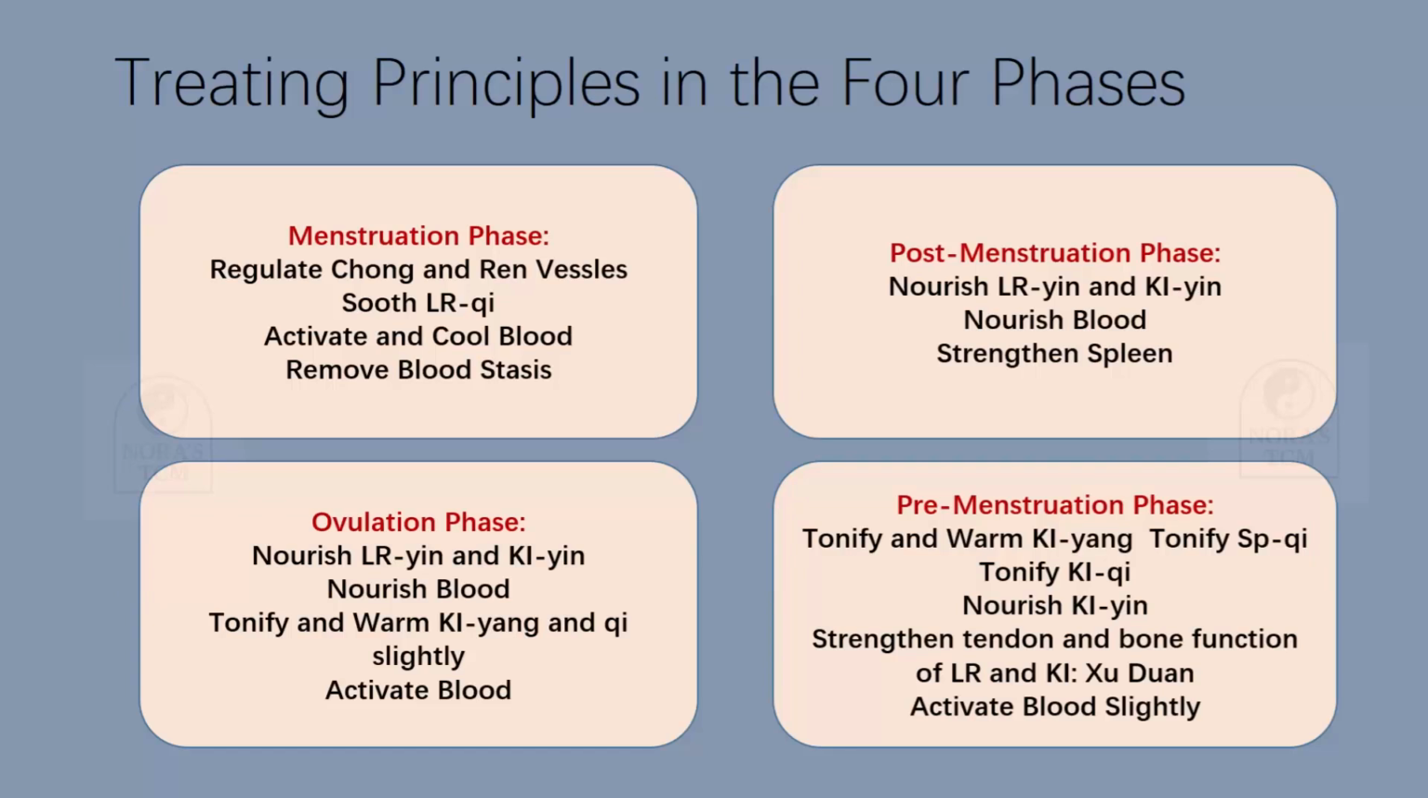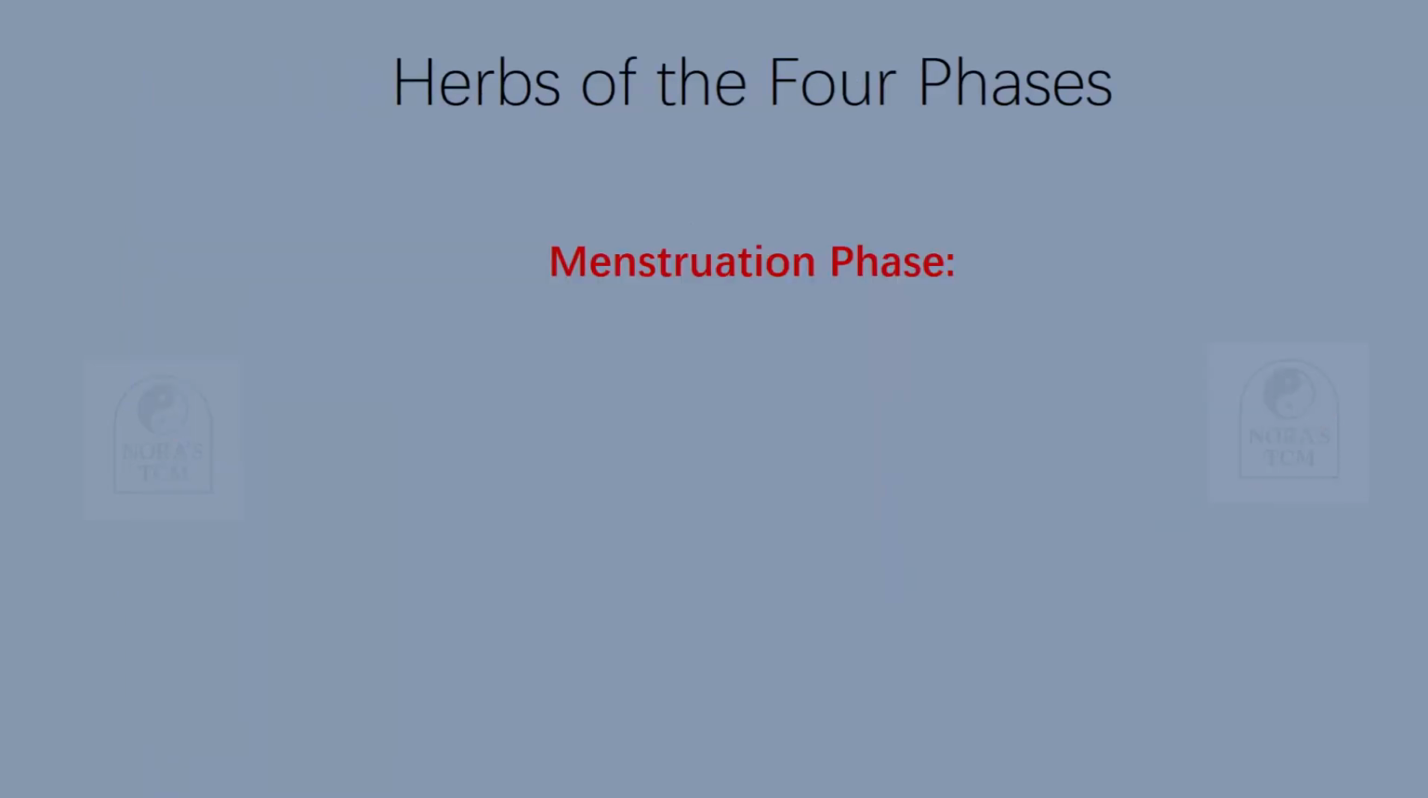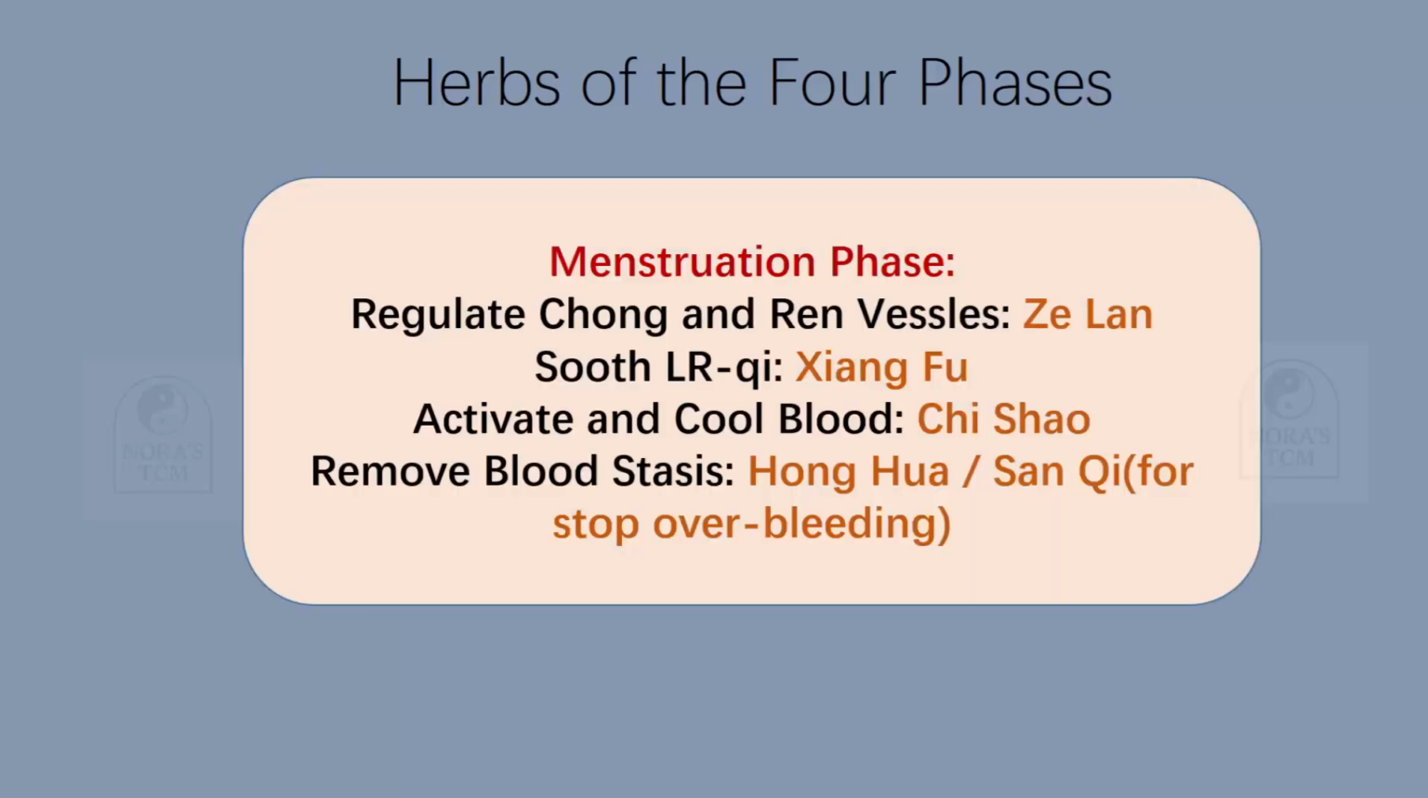Next, herbs of the 4 phases. First, menstruation phase. First, regulation of the 冲 and 任, we use 泽兰. Soothe the liver qi, we use 香附. Activate and cool blood, we select 赤芍. Remove blood stasis, we can use 红花. But there's one situation. Some ladies suffer from very severe bleeding. So we use 生漆 to stop excessive bleeding.